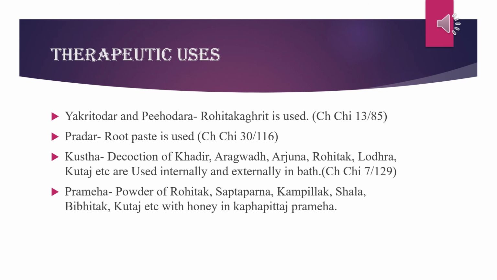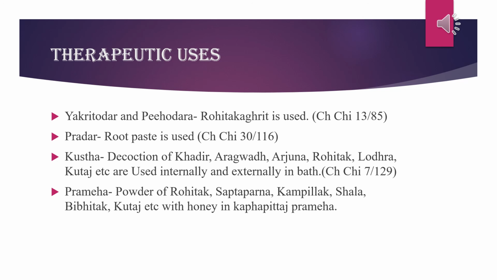Rohitak stem is kept in the decoction of Haritaki for 7 days, and the filtrate is taken to alleviate jaundice, gulm, diabetes, splenomegaly, etc. This is given in Charak Chikitsasthan 13th chapter, and also in Ashtang Hridaya Chikitsasthan 15th chapter.